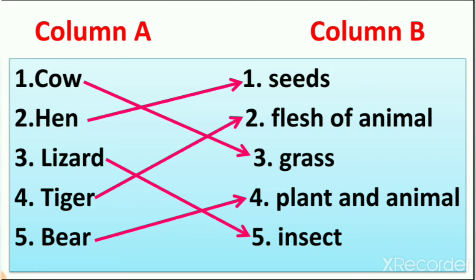So now what is the answer? Cow eats grass, hen eats seeds, lizard eats insects, tiger eats flesh of other animals, and bear eats plants and animals. So this is the answer of match the following, column A with column B. Now you can understand how we joined these with arrows, right? So let's see the answer.